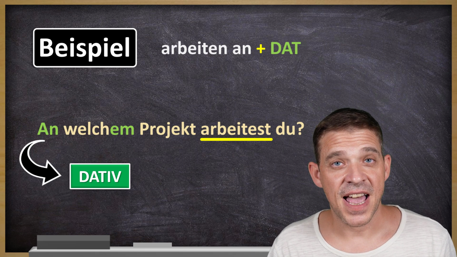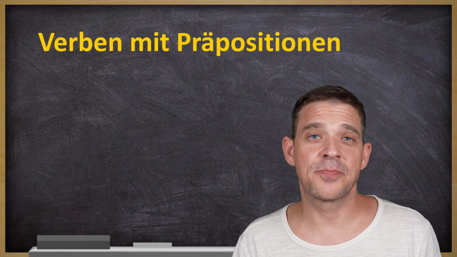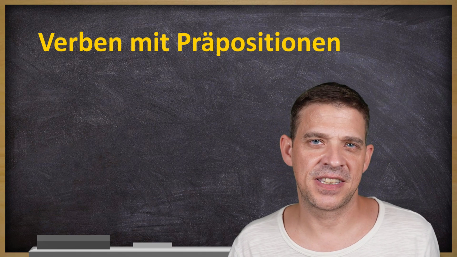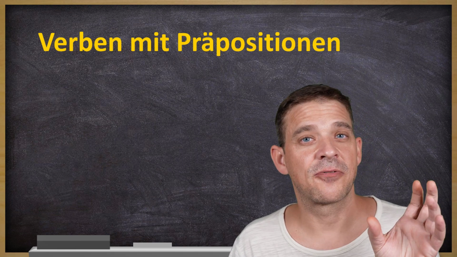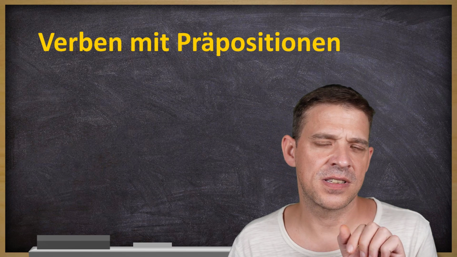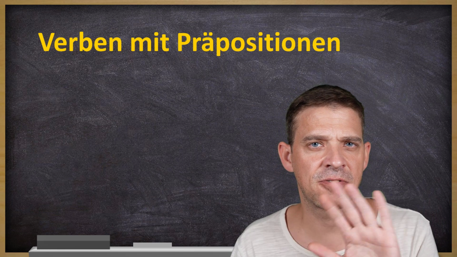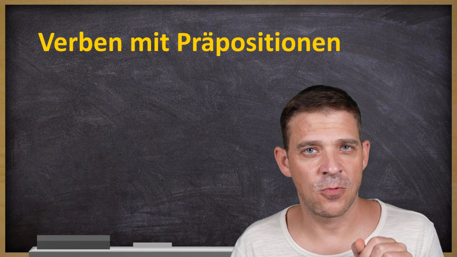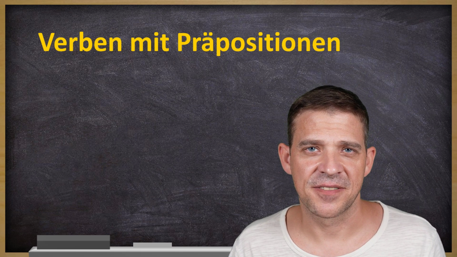And this brings us actually also to the bonus tip. Verben mit Präpositionen. Or actually, to be more specific, Verben mit Wechselpräpositionen. Because you know, some prepositions, they always, like mit, for example, always take Dativ case. Zu always takes Dativ case. Für always takes Akkusativ case. So if you have verbs with one of those prepositions, you don't have to think too much. But if you have verbs with a Wechselpräposition, what are you going to do? If you don't know, take the accusative case.